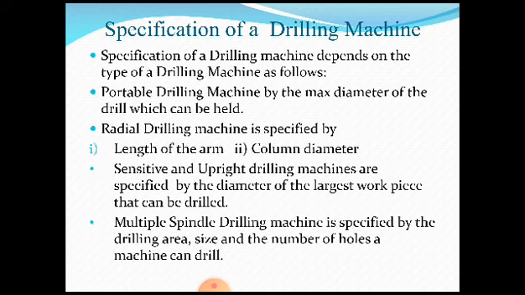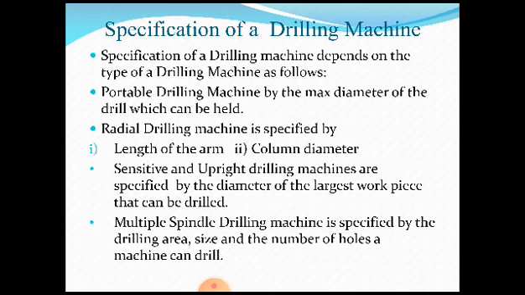The radial drilling machine is specified by the following. We have discussed in length the working of a radial drilling machine. If you recollect, the arm is made to move up and down. The length of that arm decides the size of the workpiece which can be drilled very easily, and the column diameter on which this radial arm is held. These are the two important aspects when we speak about the radial drilling machine.